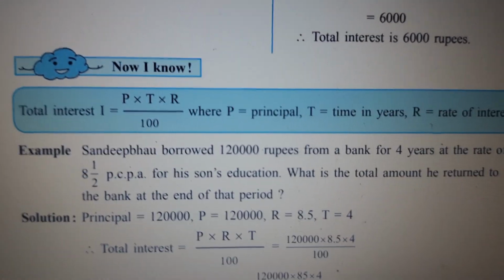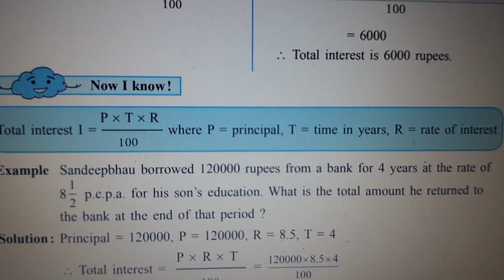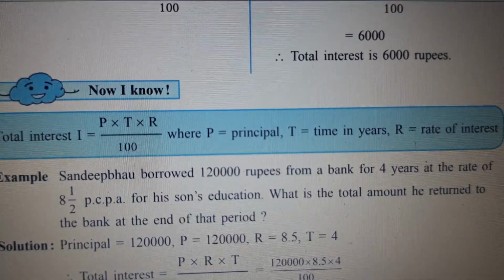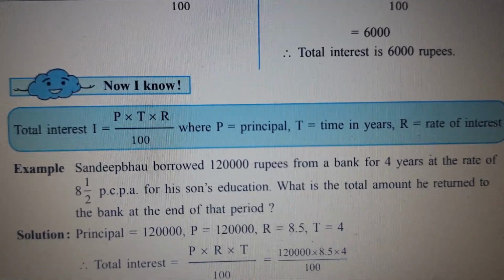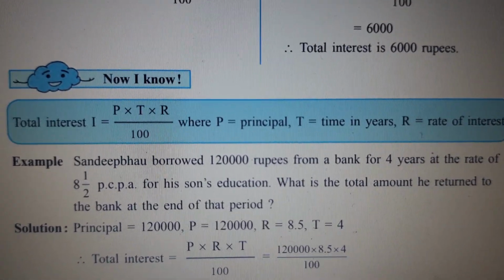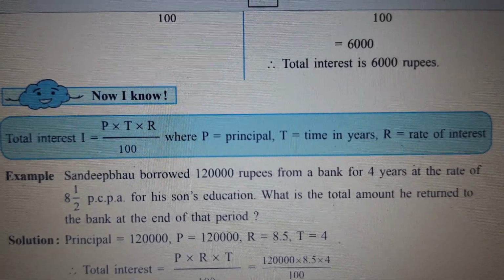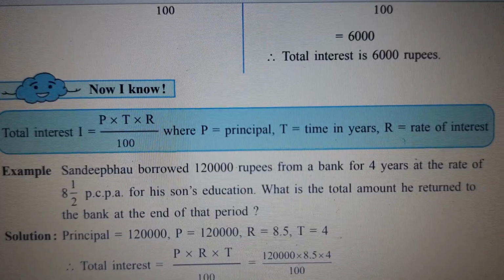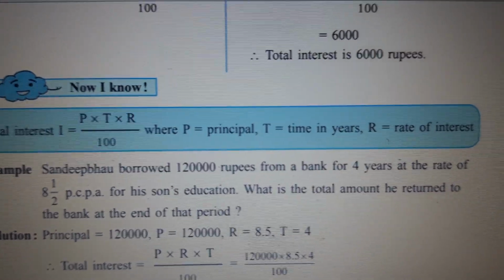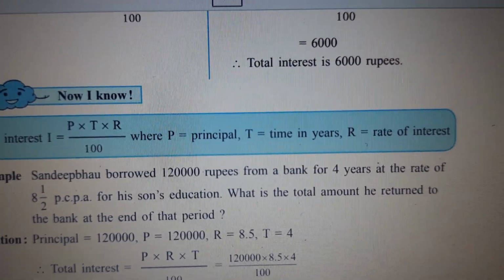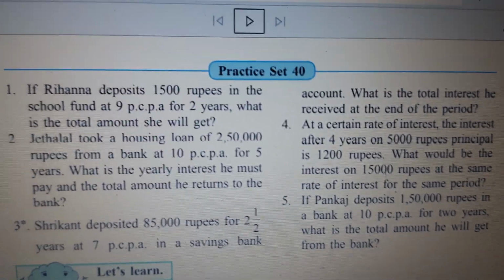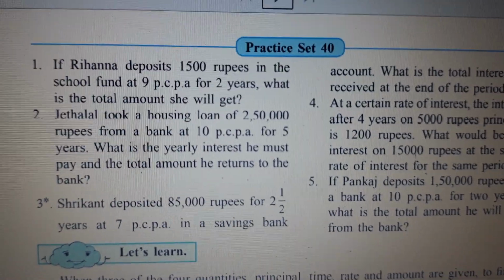Now here's the formula in your text. Total interest, that is interest, is equal to P into T into R upon 100. I usually write it as P into N into R upon 100. T is time and N means number of years, so it's one and the same, children. P is principal, T is time in years, and R is rate of interest. We start with practice set 40, children, straight away.